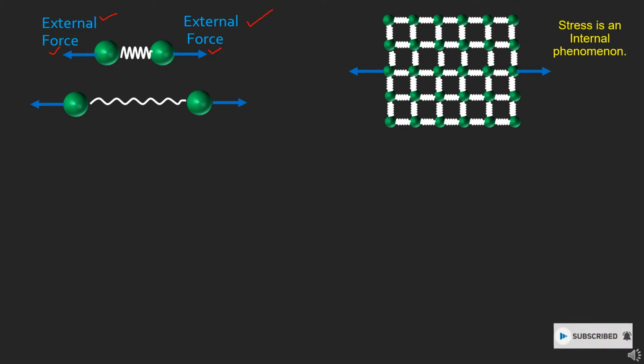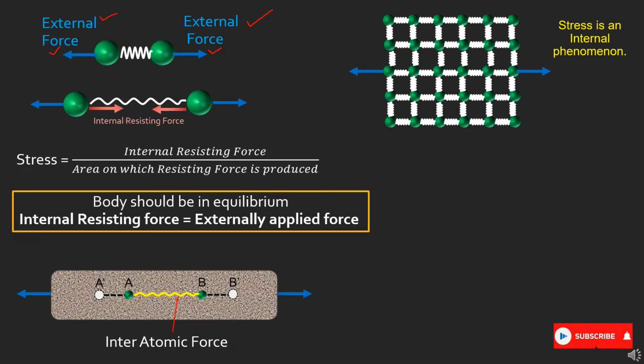But we all know that every material wants to stay in its equilibrium position. Even we humans want to stay in a stable position. So if you disturb this spring from its equilibrium position with this external force, the spring will try to resist, and it will also apply a resisting force which is shown here with this red arrow.